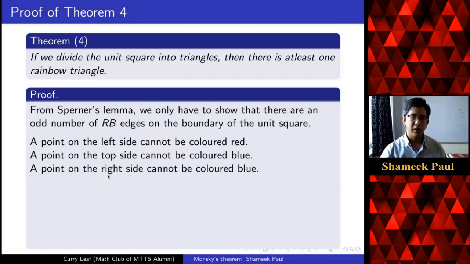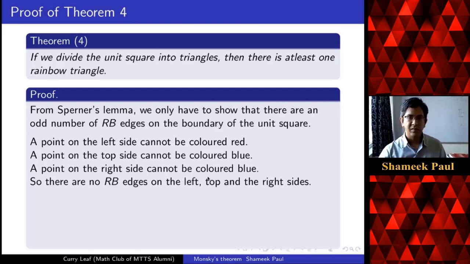And again, such a point you can show cannot be colored blue. Okay, so therefore, we can conclude that on these three edges, on the left, on the top, and on the right, we cannot have a red-blue edge because one of the colors is missing. So there are no red-blue edges on these three sides.